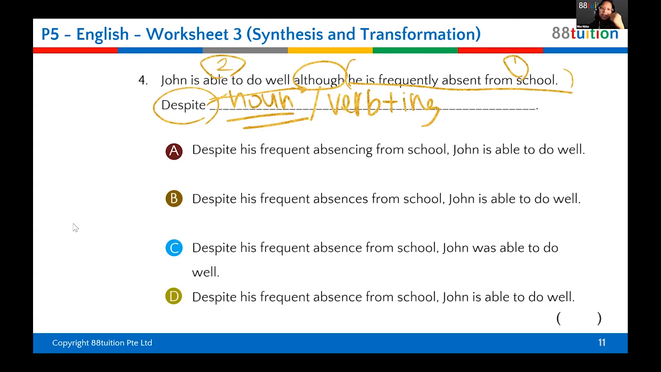However, for the actual PSLE exam, they won't be so kind to give you the word although. They will do this. They will say John is able to do well, full stop. Capital letter, he is frequently absent from school, full stop. They will give you 2 separate sentences and they will give you despite. They will ask you to join them using this.